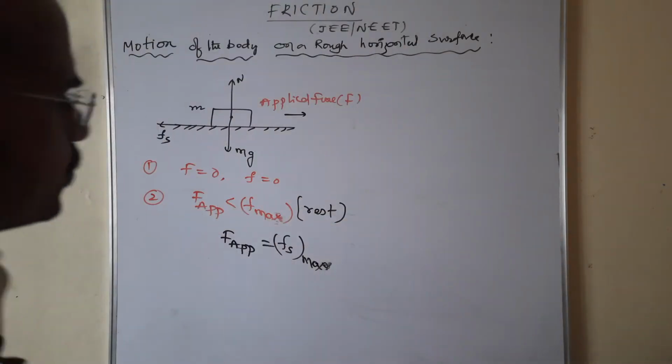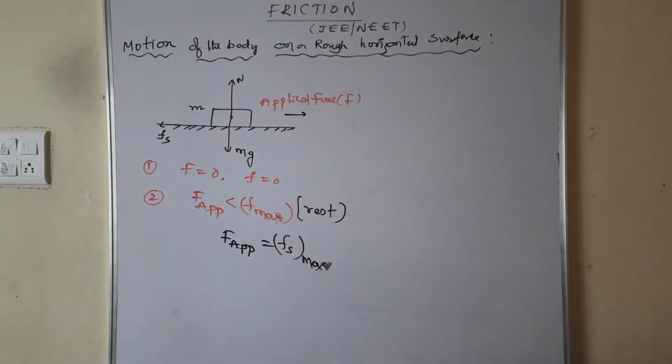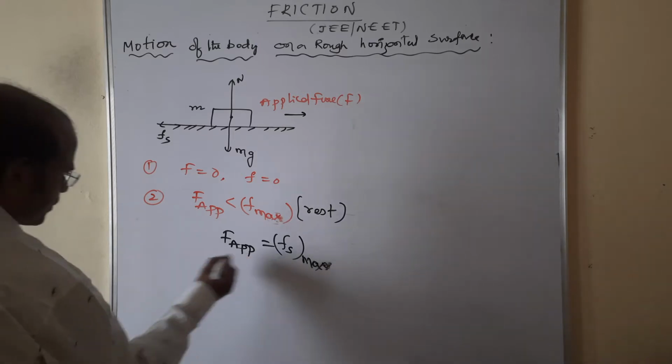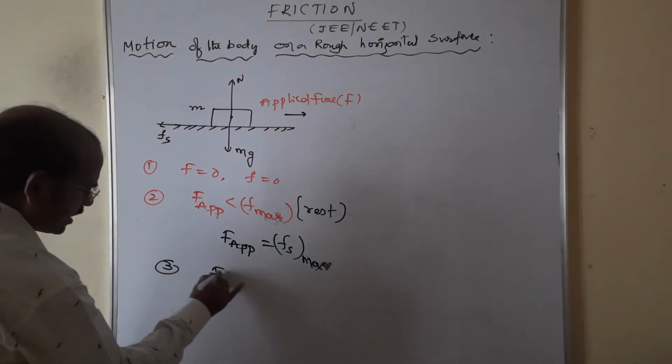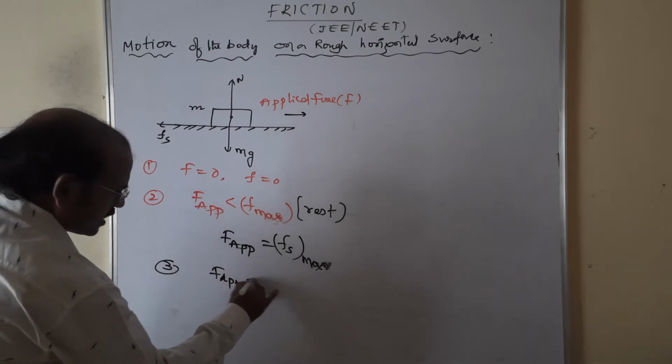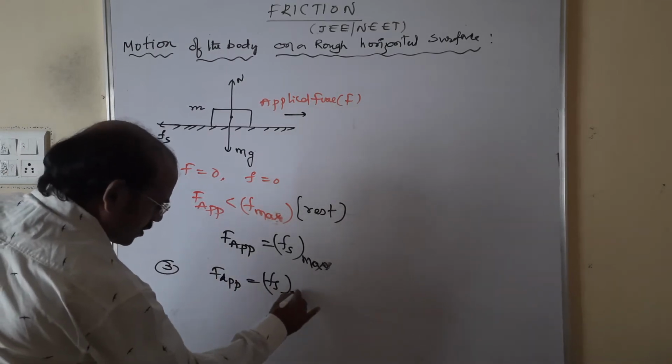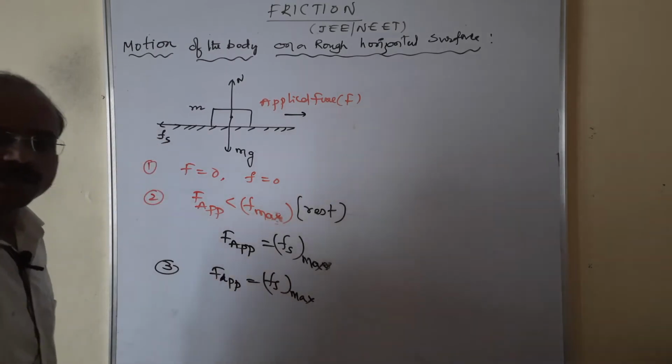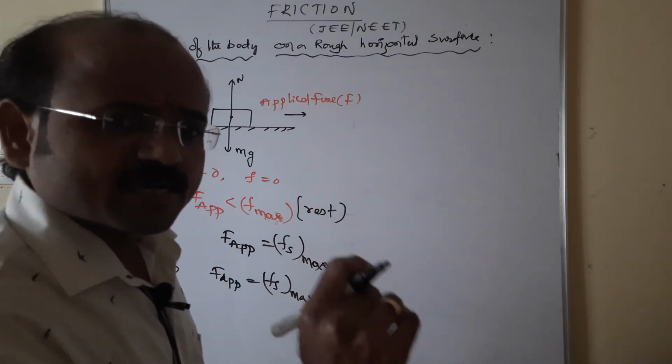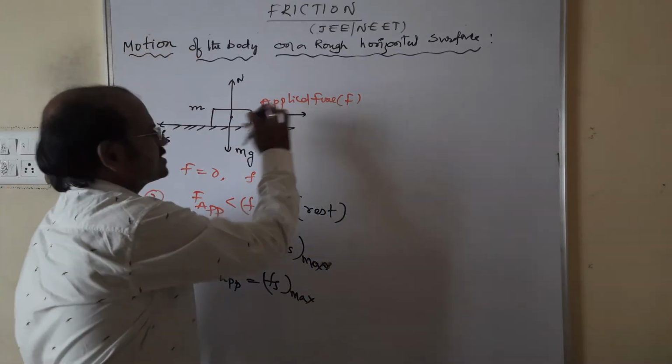In this case number 2 only, we have another one. When F applied is balanced by Fs maximum, now the block is ready to move on the rough horizontal surface.